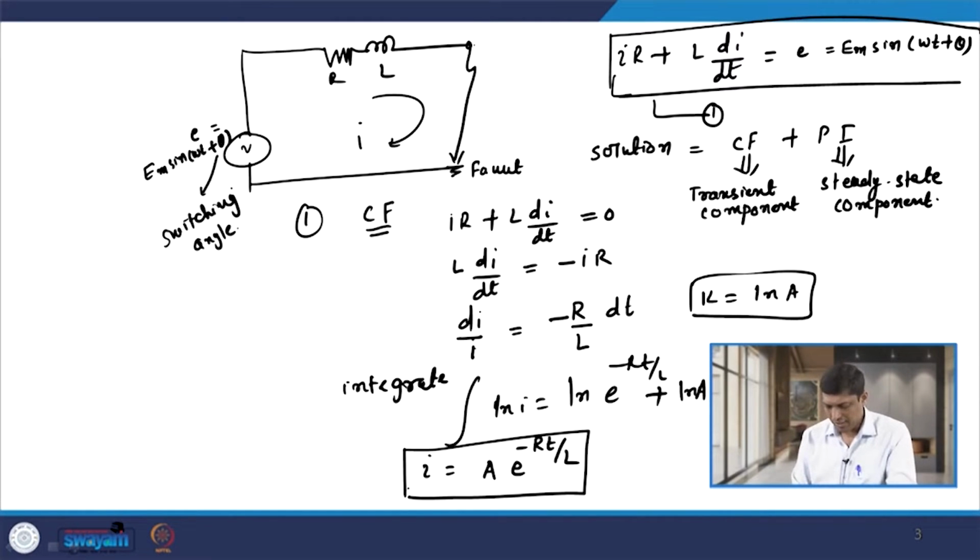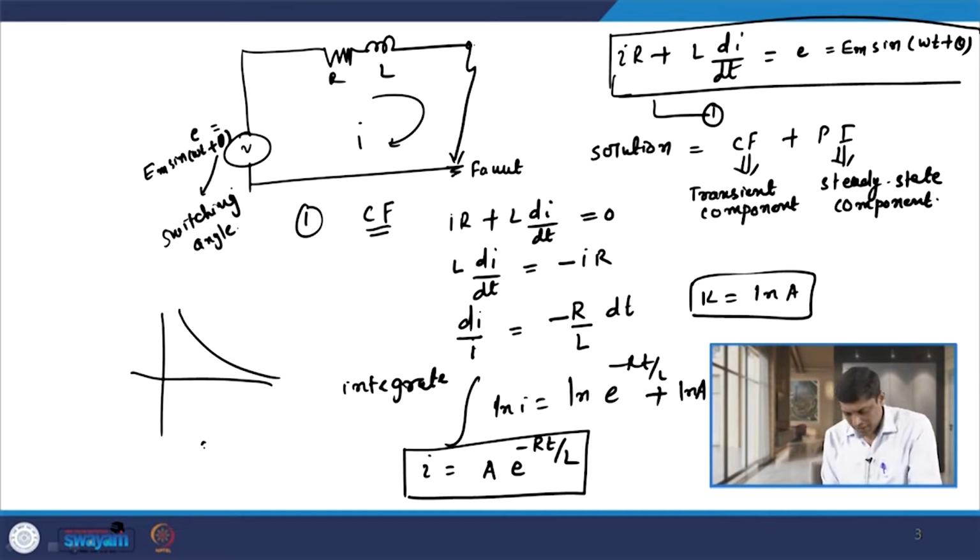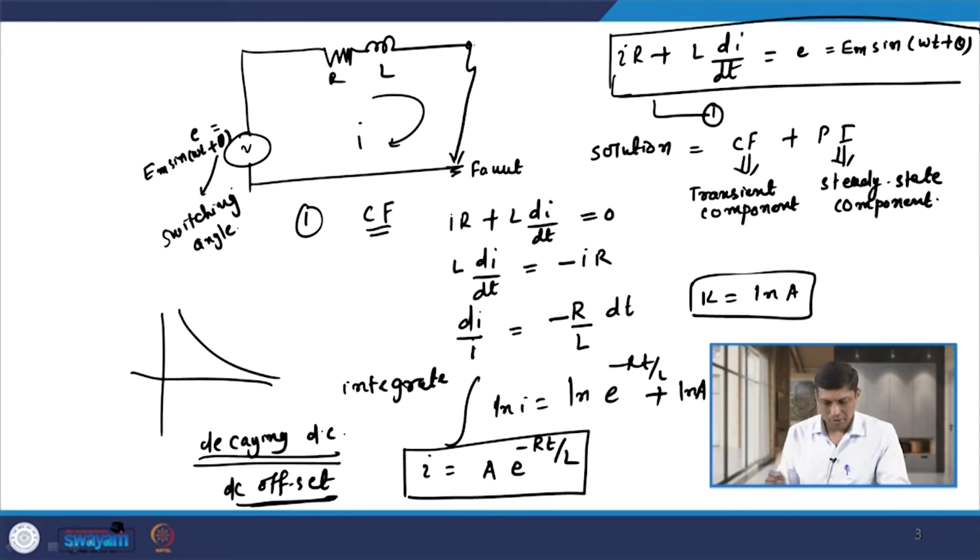This equation clearly indicates that this component of the fault current is transient in nature and decays exponentially. If I draw the curve, it decays exponentially, and this decay depends on the time constant of the circuit. This decaying component is known as the decaying DC component, or sometimes the DC offset component. So, we can call it either the decaying DC component of fault current, or the DC offset. That is the solution of the first part, the complementary function.